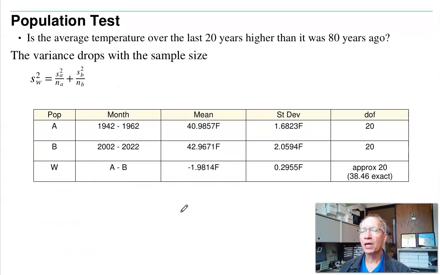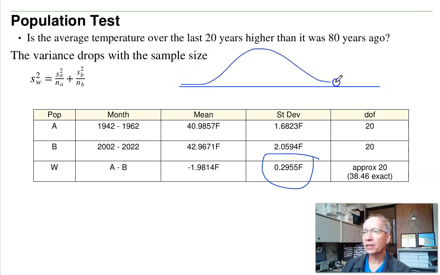Population question. Is the average of the last 20 years warmer than the average of the first 20 years? Is something changing? Well, to find the standard deviation of W, or the variance of W, I'll take the variance of A divided by the sample size of A, plus the variance of B divided by its sample size, add them together, and take the square root to get the standard deviation. We get 0.229. So now what it looks like: the mean of W is still minus 1.98. The standard deviation is 0.229 degrees, and so 0 difference is way over here.